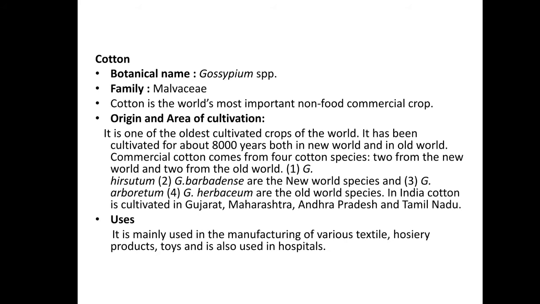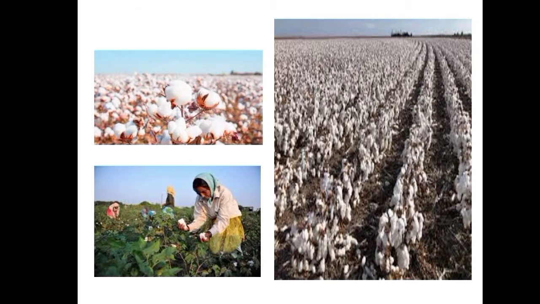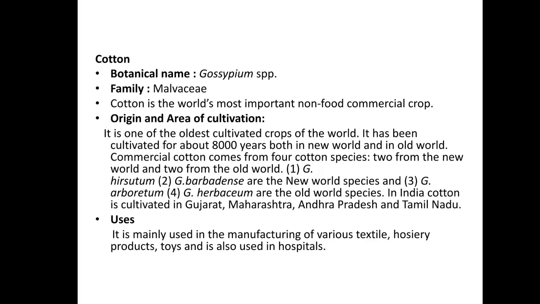Again, for cotton, the climate, temperature and altitude also vary. It is a warm season crop, and cotton can be profitably grown in regions with a rainfall of 900 to 1000 mm. The temperature varies: for germination the temperature must be 32 to 34 degrees Celsius, and while the crop is growing it varies from 43 to 46 degrees Celsius.